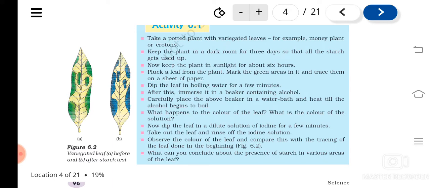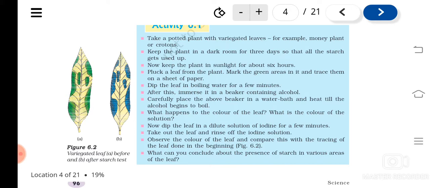The cork is used to close the bottle, and the cork can be taken into half parts, it can be divided into two halves. So you can take that kind of cork, and through this cork you can insert the leaf. Understood? When you are inserting, half of the part will be outside and half will be inside. Then keep the setup in the sunlight, and after some time they do photosynthesis, and you do the same test for starch.